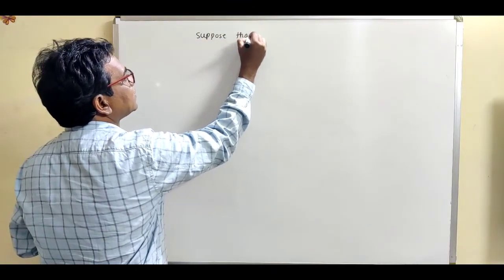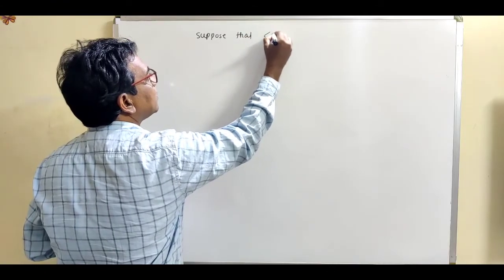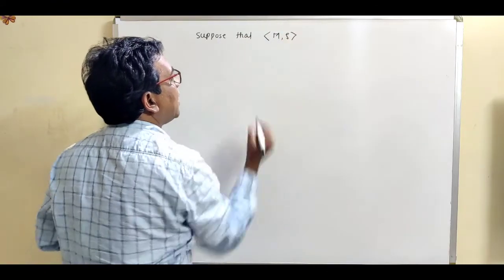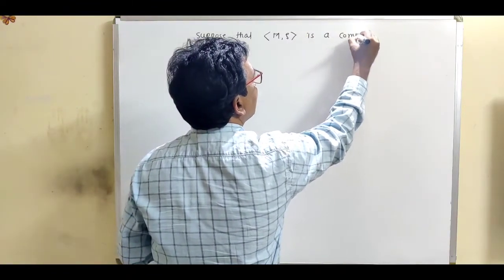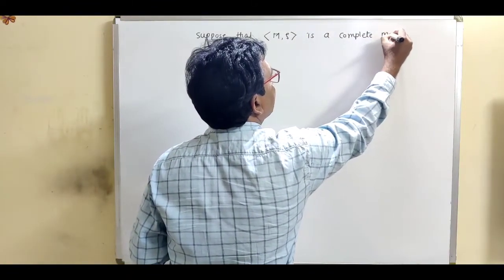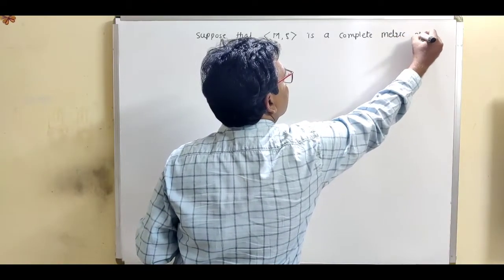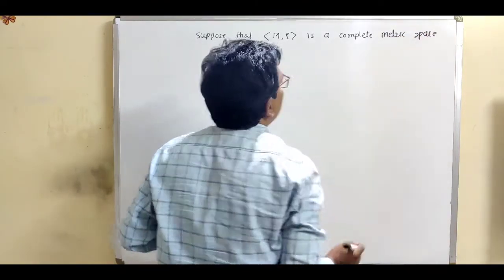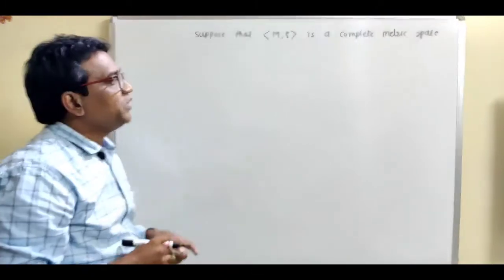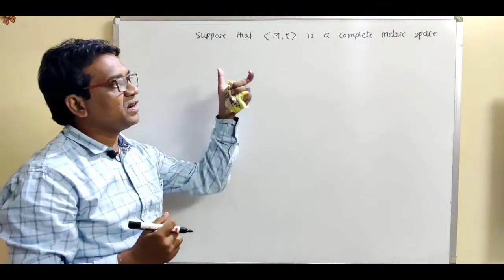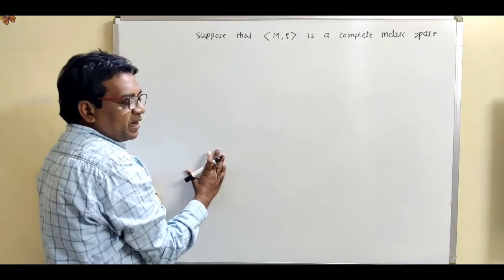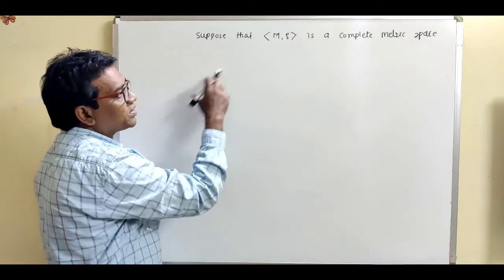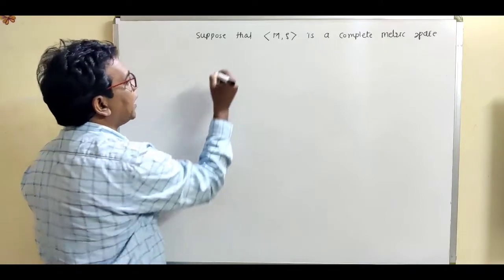Suppose that this (M, rho) is a complete metric space. Complete metric space means we know that every Cauchy sequence is a convergent sequence. Now secondly, we are given that A is a closed subset of this metric space M.